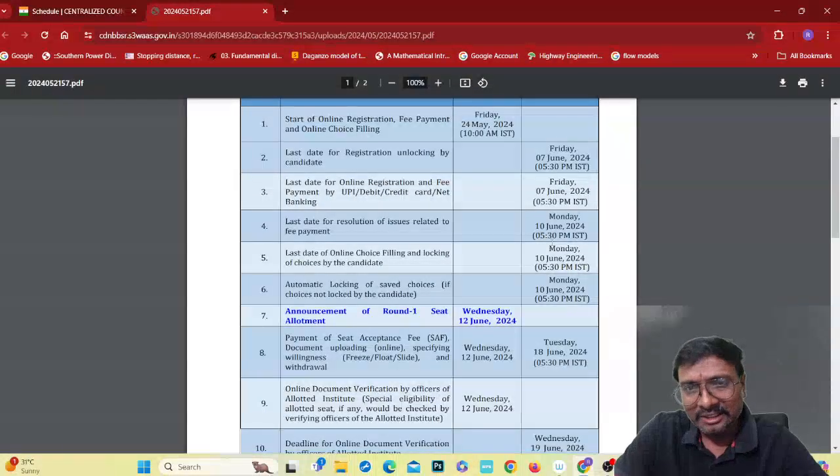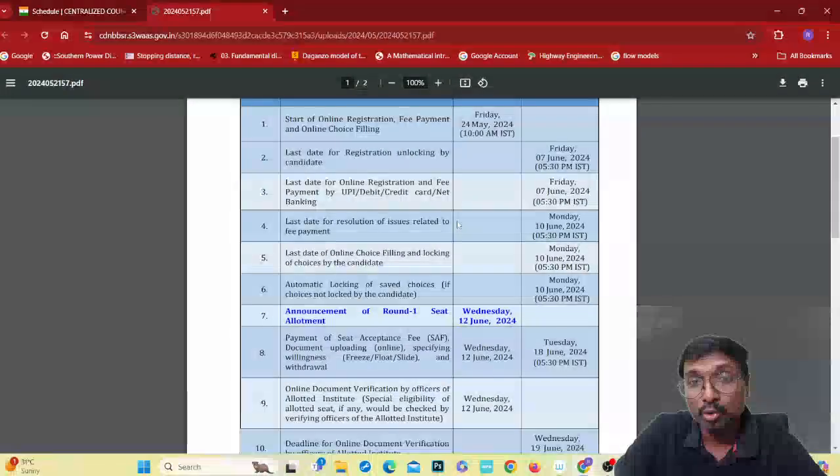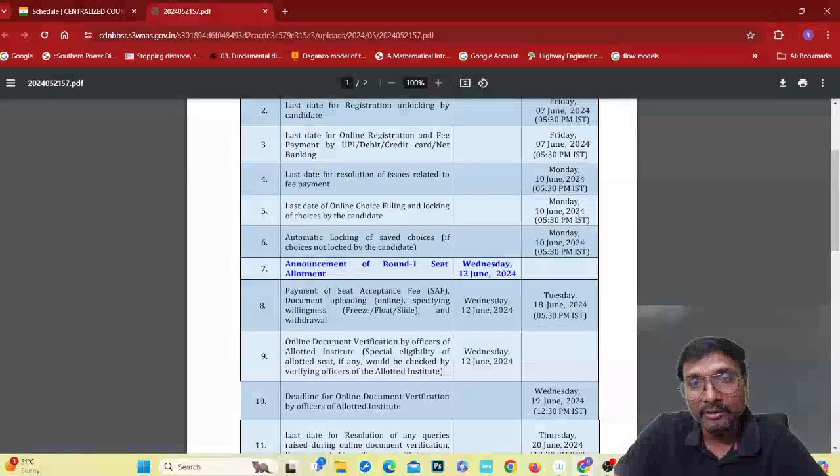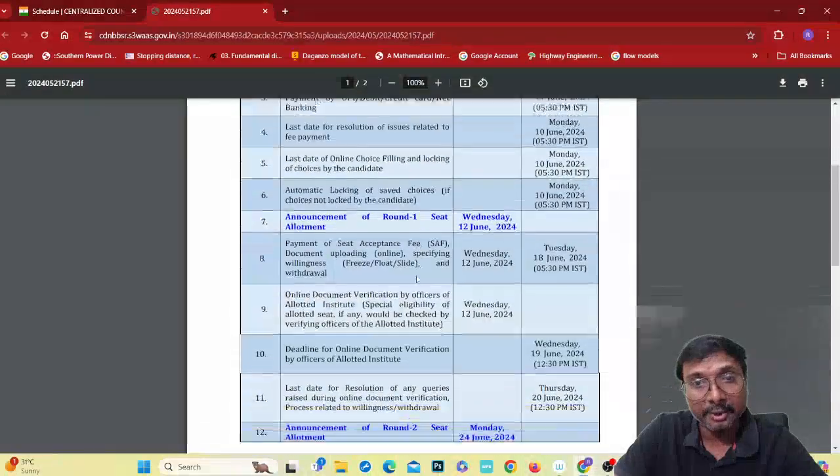So it is better you do all these things at the start itself, so that you will not be in trouble. After the dates are over, you don't know whom to contact or what to do, and those difficulties will come into the picture. The locking of choices will be by 10th June, the last date. Even if you do not lock, automatic locking will happen, saving whatever options you have selected on this 10th June. And on 12th June, the first round seat allotment announcement will be done.